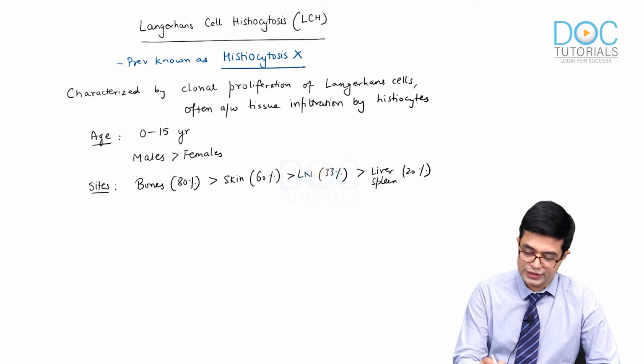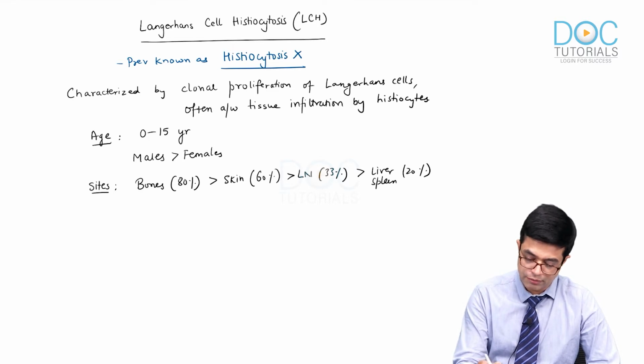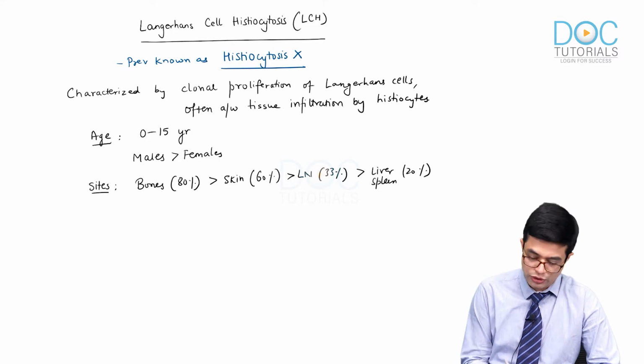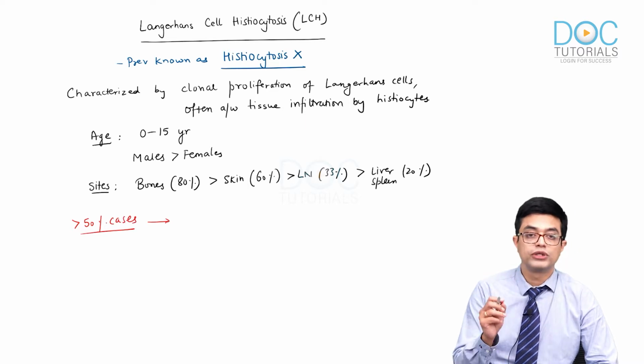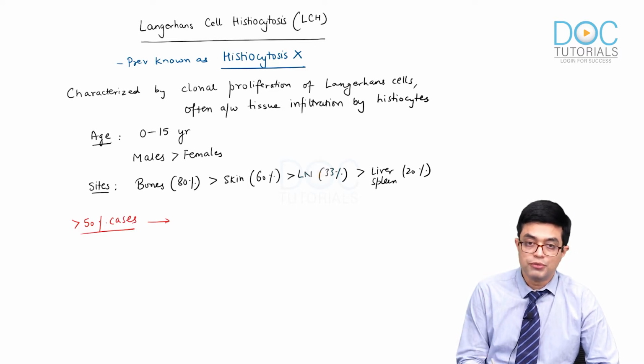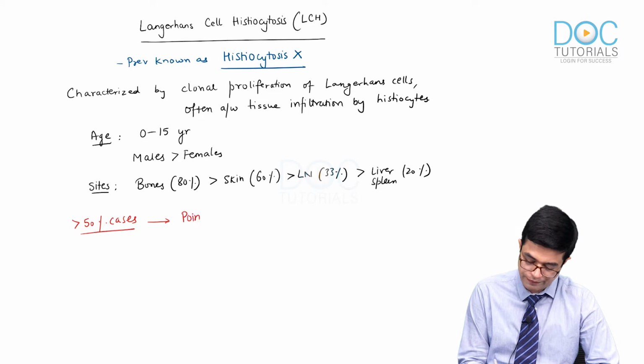Potential MCQ, it is mentioned in many standard books, including Robbins, that more than 50% cases show point mutations in the BRAF gene.